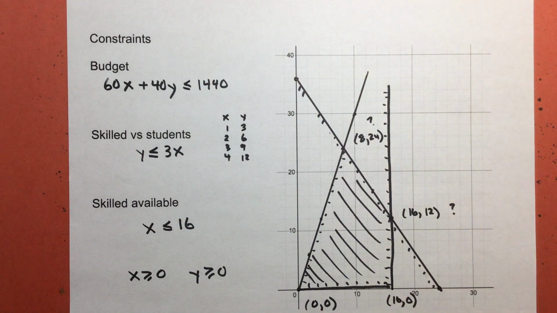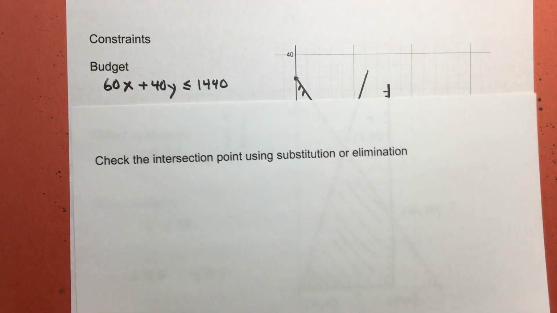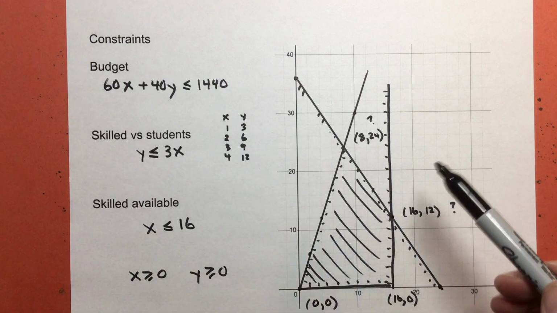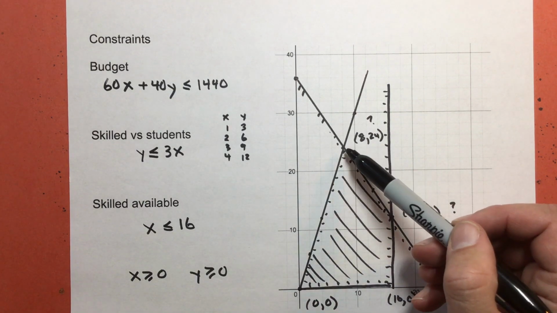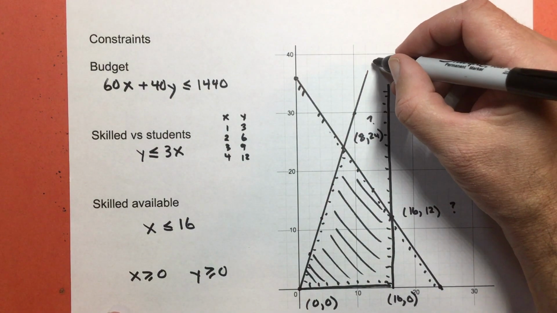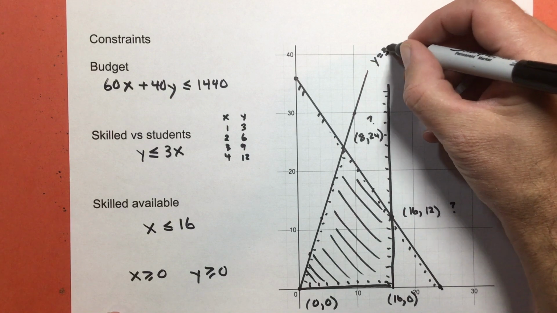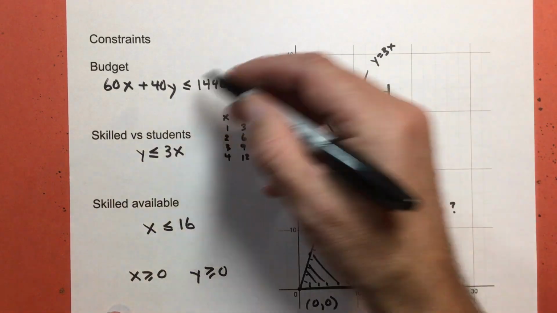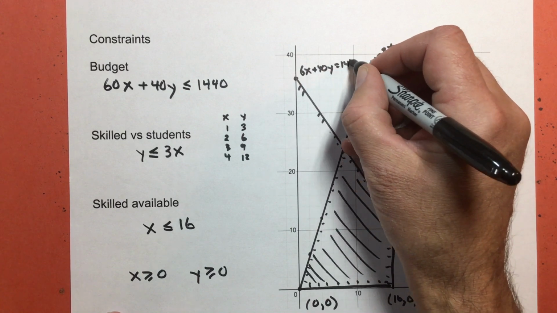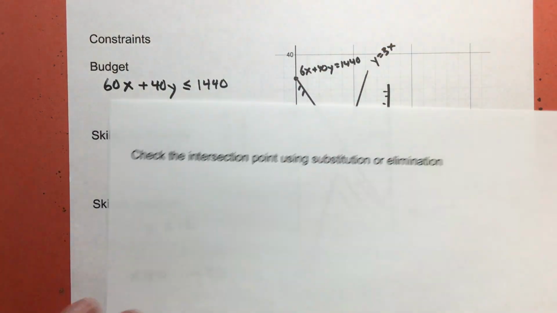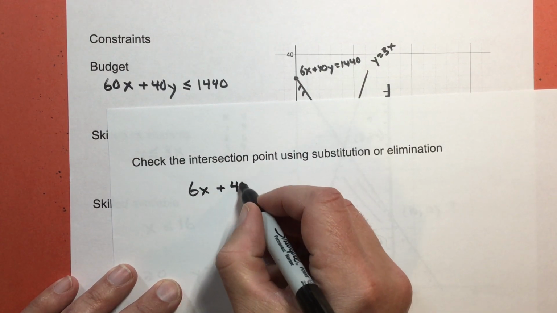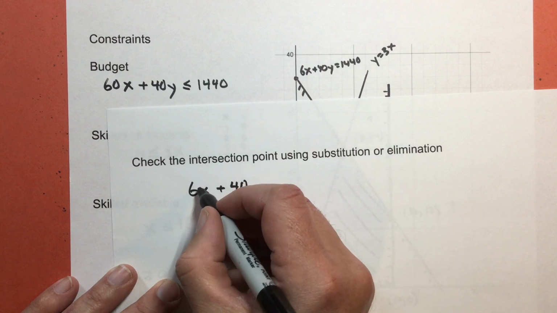Which leads me to the next step. I have to check using substitution or elimination. So, this one's going to be easy. I'm going to do this one first. What are my boundary lines? The boundary line for this one is y equals 3x. My boundary line for this one is 6x plus 40y equals 1440. I'm looking specifically at the boundary lines. So 6x plus 60. I'm so sorry.